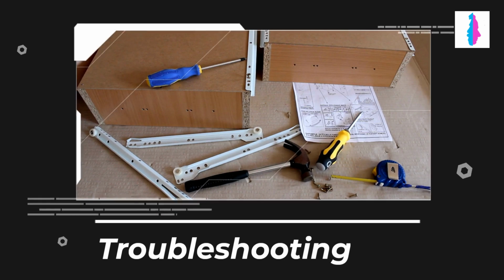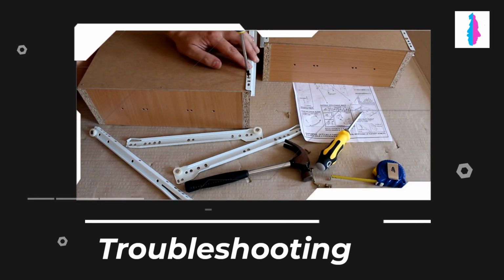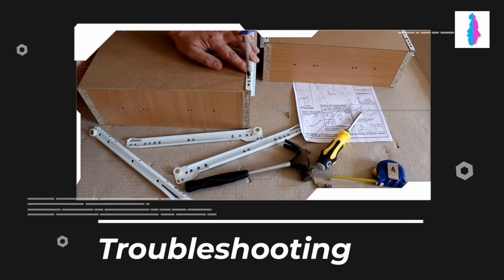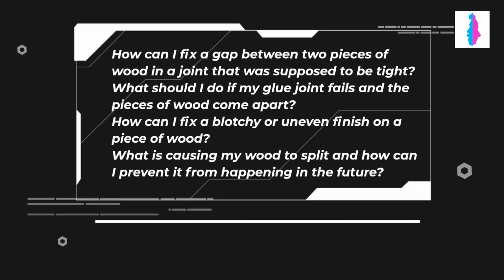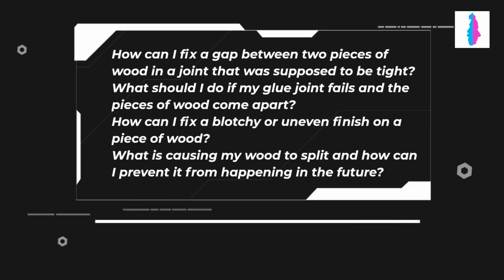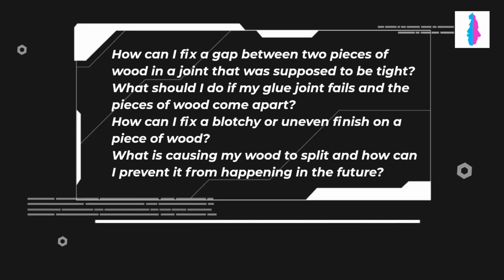Troubleshooting. ChatGPT can offer troubleshooting advice for common problems that woodworkers may encounter, such as wood splitting, glue failure, and finishing issues. Here are sample questions to ask ChatGPT regarding troubleshooting. How can I fix a gap between two pieces of wood in a joint that was supposed to be tight? What should I do if my glue joint fails and the pieces of wood come apart?